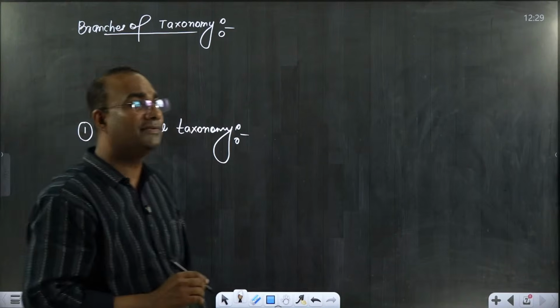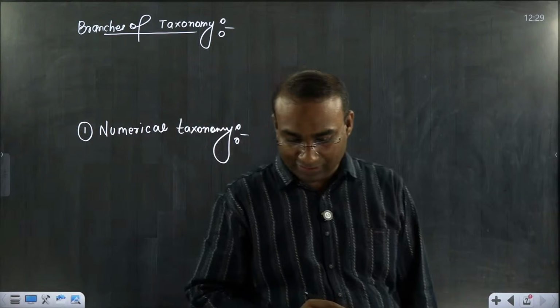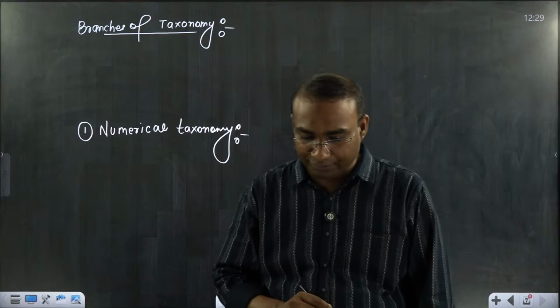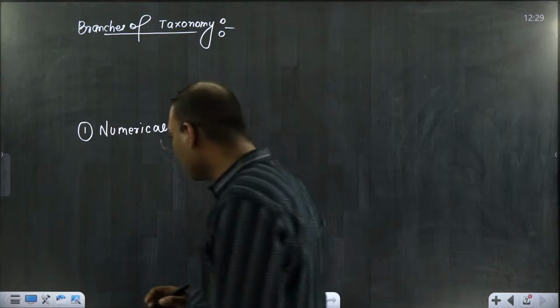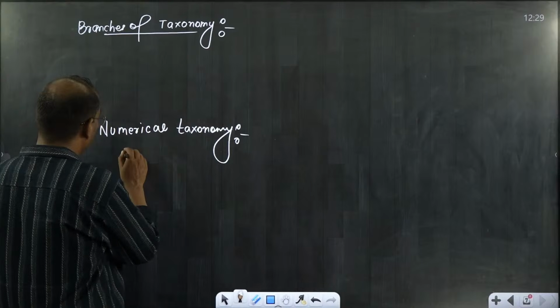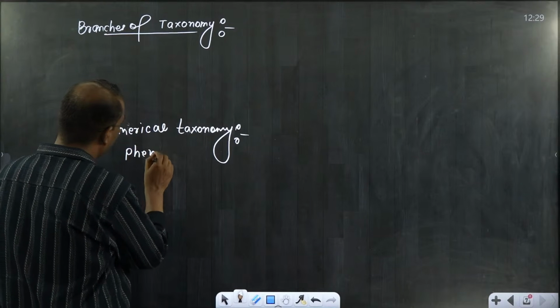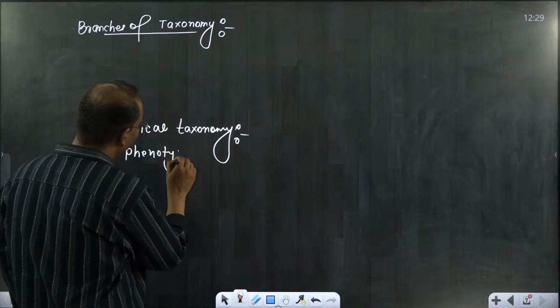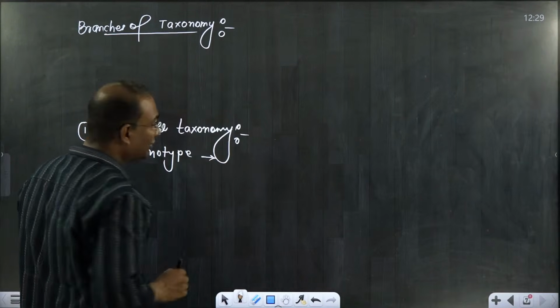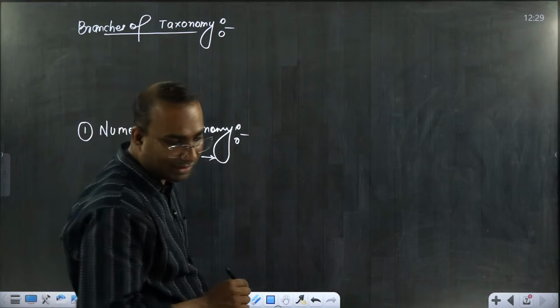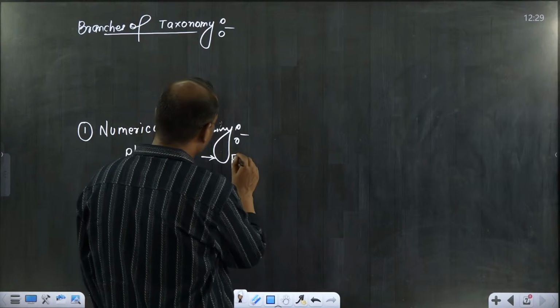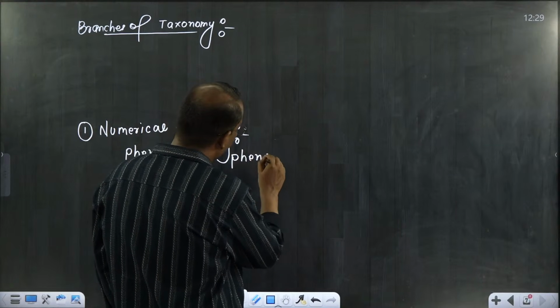Branches of taxonomy: numerical taxonomy is also known as phenetics, or you can say phonetics.